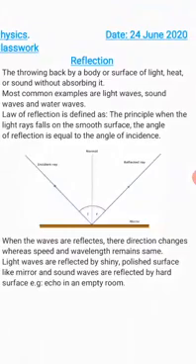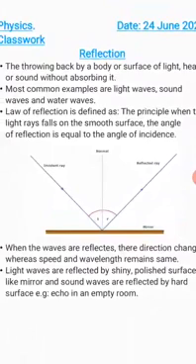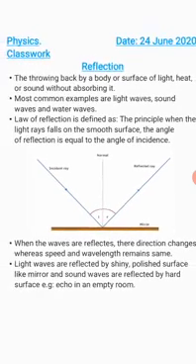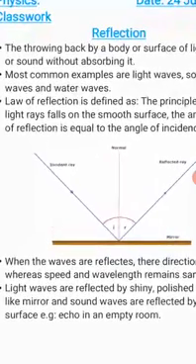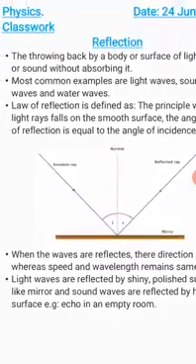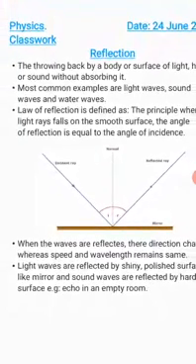If we talk about sound, sound waves are mostly reflected by hard surfaces. If we speak in an empty room where there is no furniture, you may hear your voice echo. You may hear that your sound is reflected back. It happens because the wall is a hard surface and the sound waves are reflected by hard surfaces. One more thing is that when waves strike a surface, the angle at which they strike is similar to the angle at which they are reflected back or bounce back.